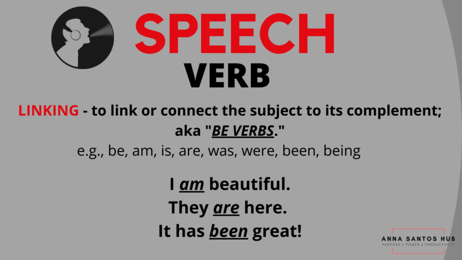Let's now move on to the second kind of a verb called linking verb. As the word implies, a linking verb is used to link or connect the subject of a sentence to its complement. This kind of verb is also known as the be verbs. What are be verbs? Be verbs indicate a state of being, and there are actually 8 of them that we commonly use and encounter in our everyday communications or conversations. And they include be, am, is, are, was, were, been, being.